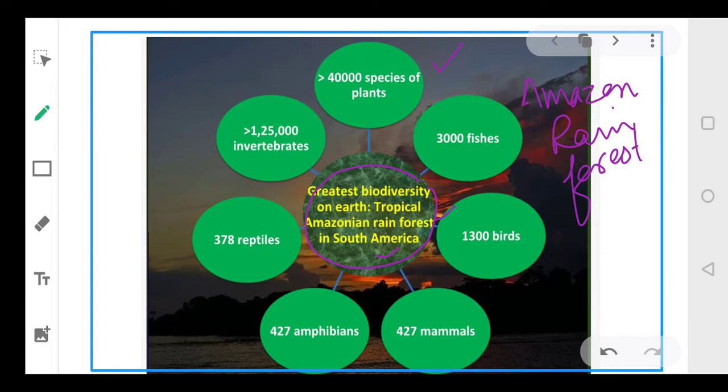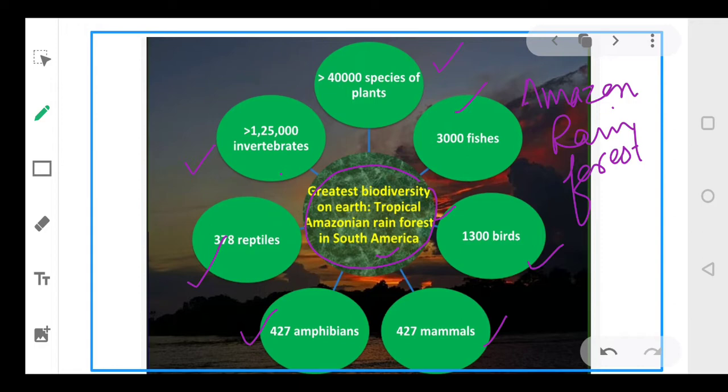In this particular rainforest, approximately 40,000 species of plants are available, more than 1,25,000 of invertebrates, 378 reptiles, 428 amphibians, 427 species of mammals, 1,300 species of birds, and 3,000 species of fishes which have been observed so far.